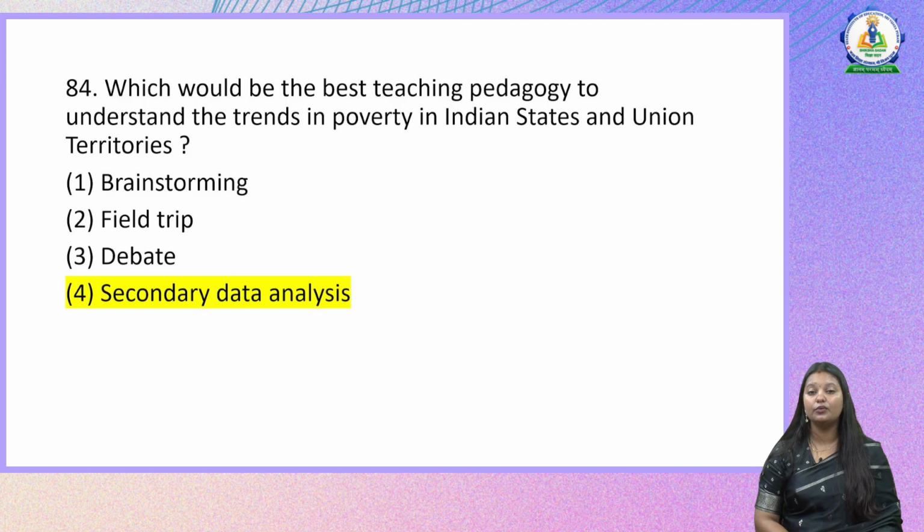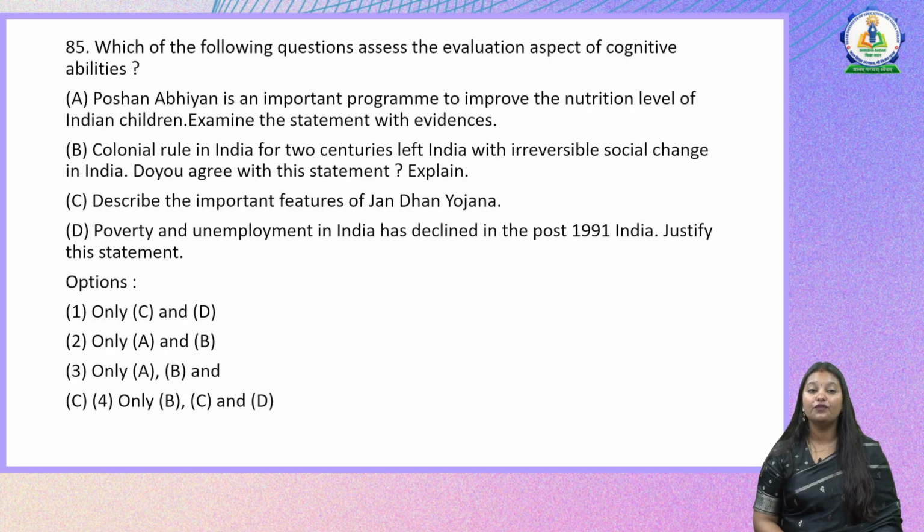So the right and the most appropriate answer here would be secondary data analysis. Moving on to the next question. Which of the following questions assesses the evaluation aspect of cognitive abilities? So we have discussed critical abilities and other levels of thinking. Now we are talking about the cognitive abilities.